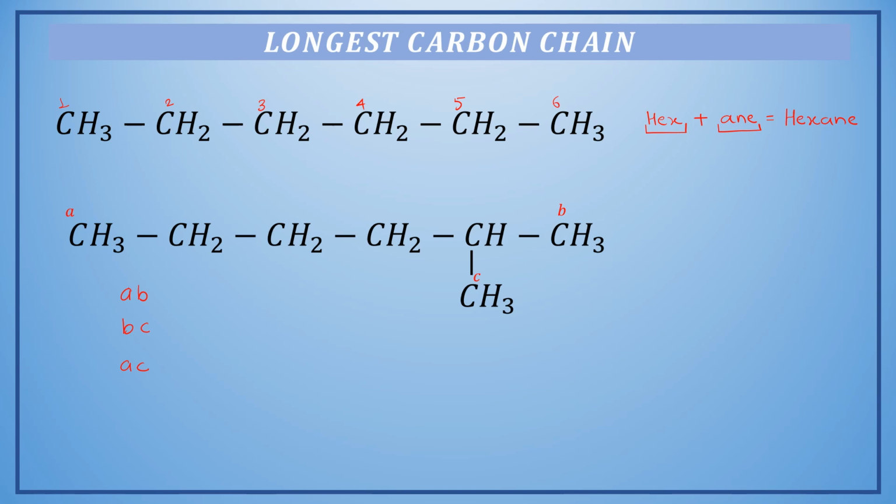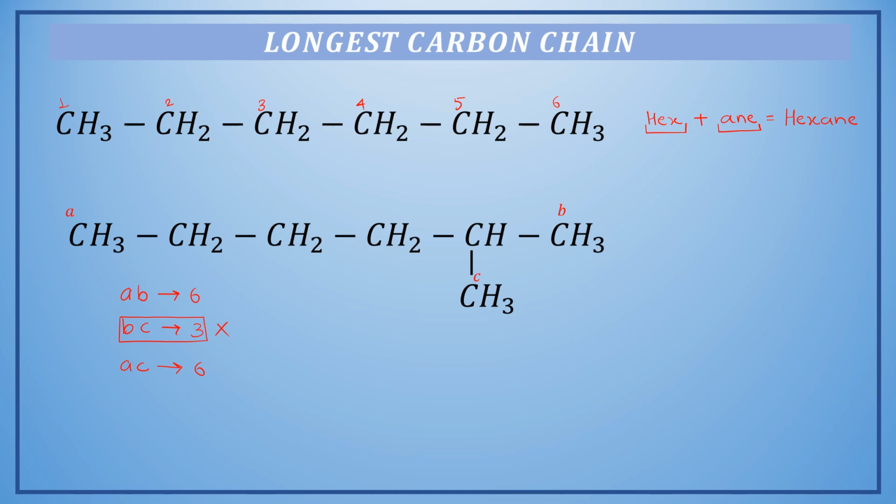Alright, now if we count the number of carbon atoms in AB, we will find 6 carbon atoms. In BC we will find only 3 carbon atoms. In AC we will find again 6 carbon atoms. So the rule says we have to select the longest carbon chain, right? And hence we can straight away neglect BC as parent chain. We have AB or AC. Either of these can be parent chain. So how to decide which one to take?